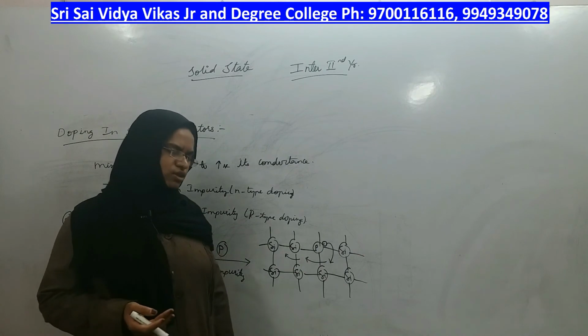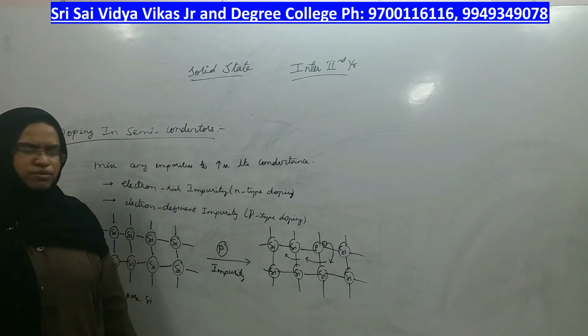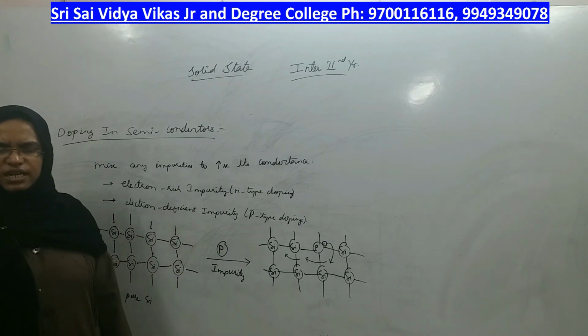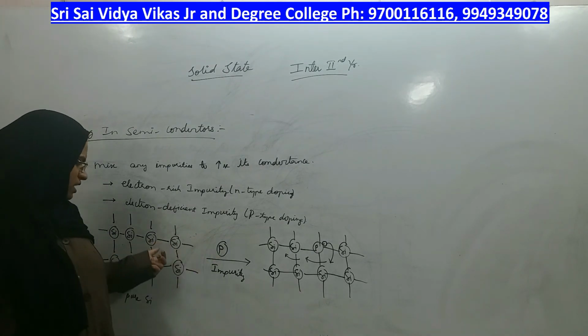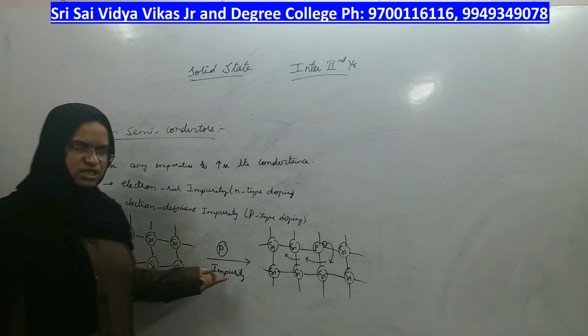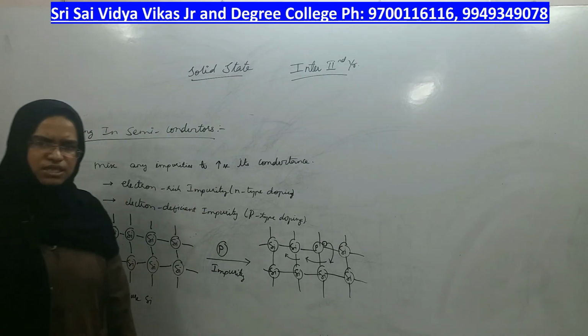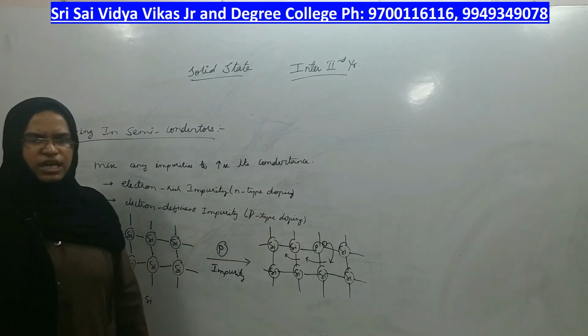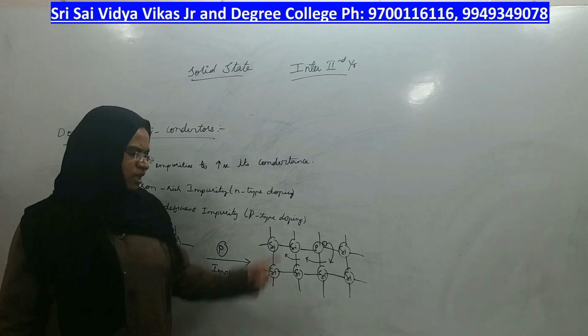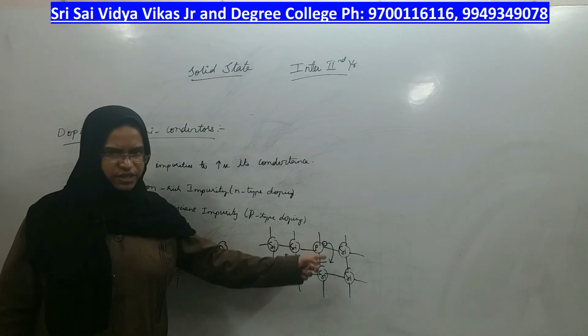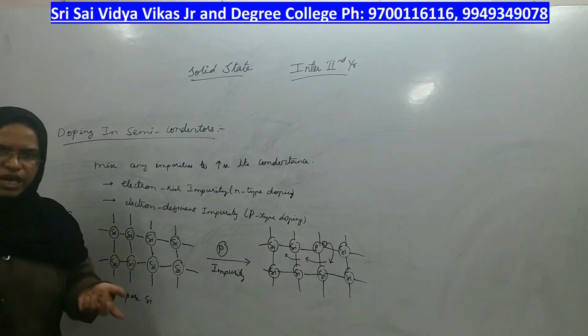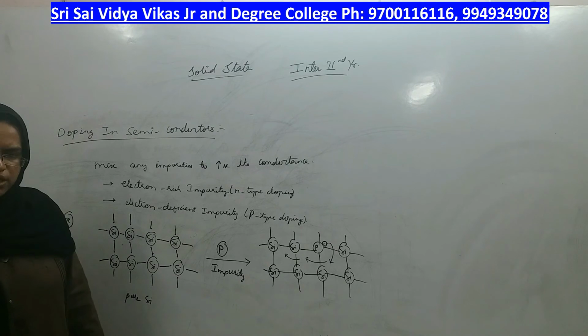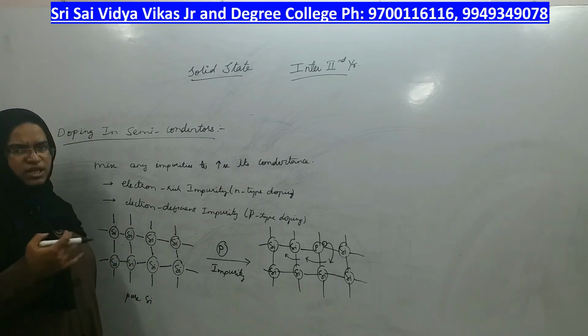You can add any element from the 5th group, not necessarily phosphorus. I have taken the example of phosphorus, which comes into the place of one silicon atom. It replaces a silicon atom, and after making 4 bonds, one electron is left over, and that electron will flow in the interstitial position. In the lattice, I am showing only one phosphorus, but many phosphorus atoms will be there when you add impurities. Therefore, many electrons will be in the interstitial positions and start flowing in the lattice. Therefore, electricity increases and the conductance of the semiconductor increases.